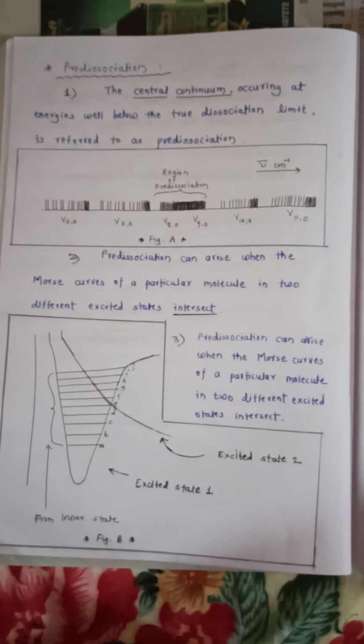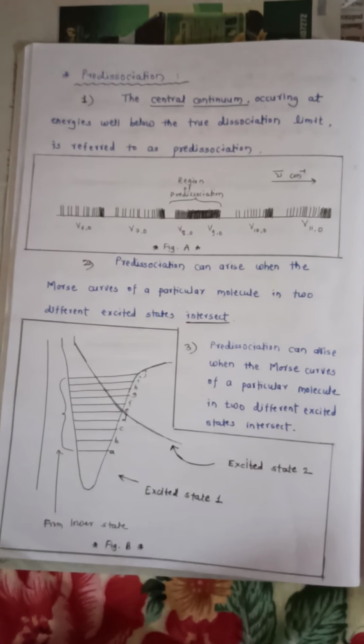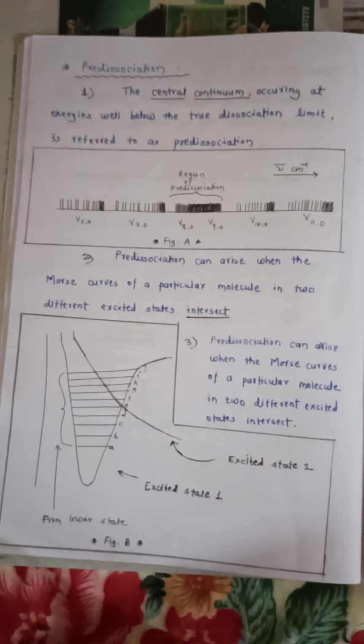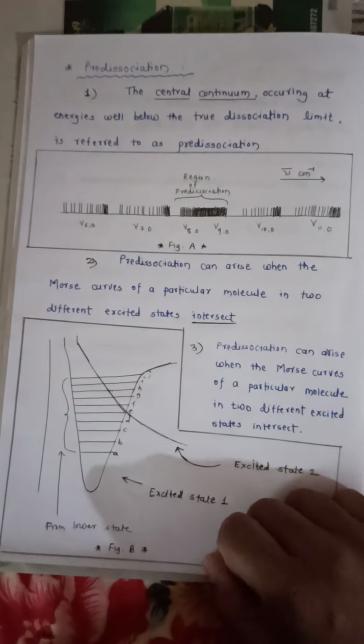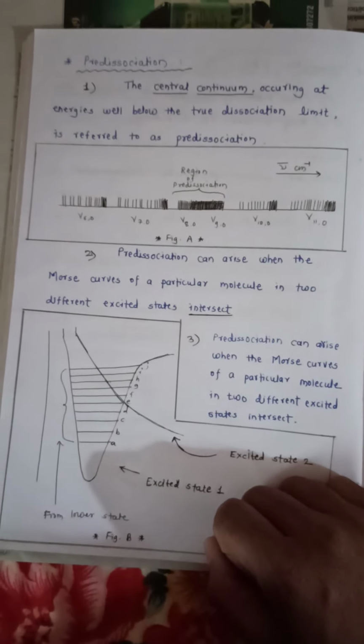So we have to write the definition of pre-dissociation. What is pre-dissociation? The central continuum occurring at energies well below the true dissociation limit is referred to as pre-dissociation.